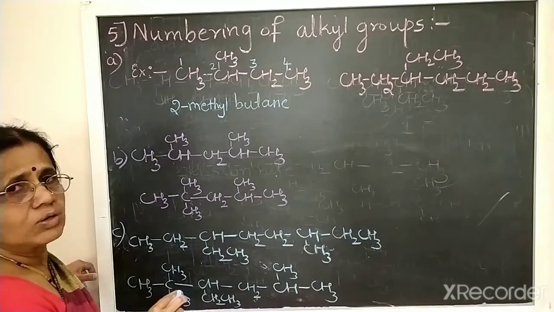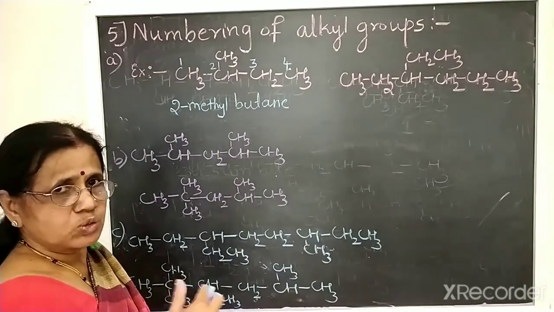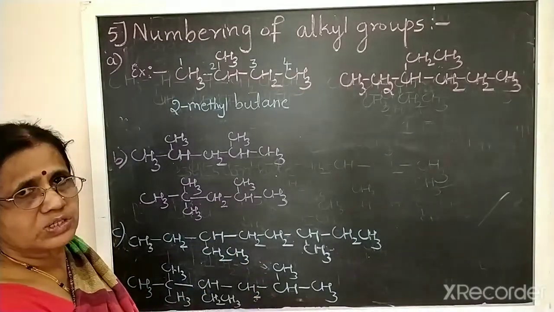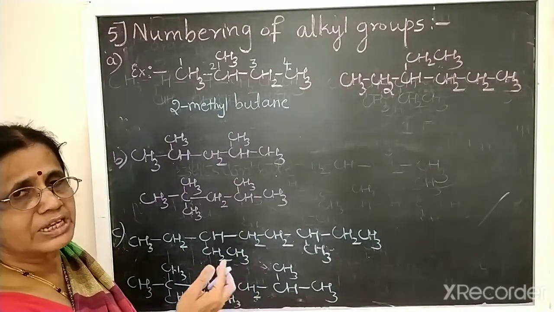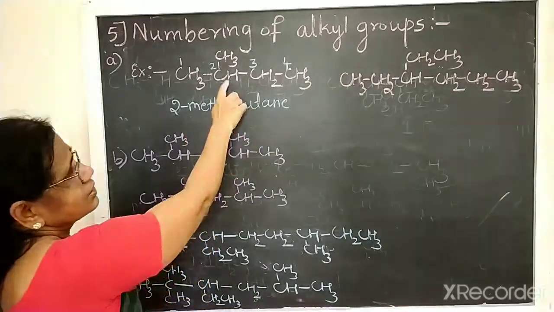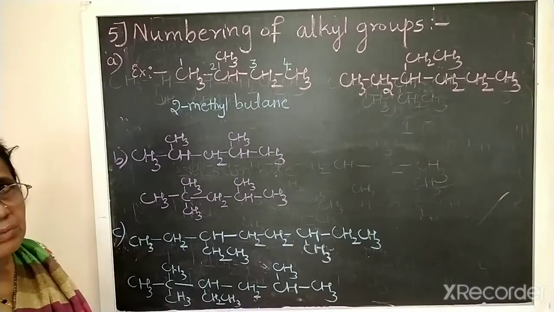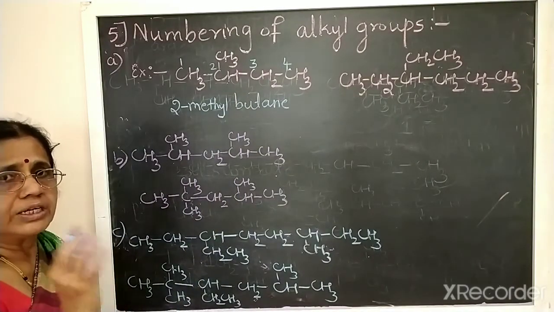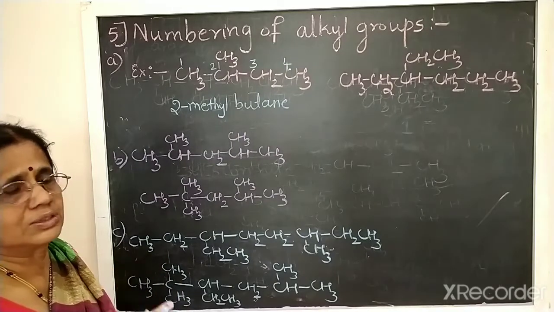Okay. So till now I told you about the rules only, and we are finishing. This is the last step, numbering the alkyl groups. This is the name of this structure. I told you in your exam structure will be given. You should follow all the rules. You should identify the name of the structure.